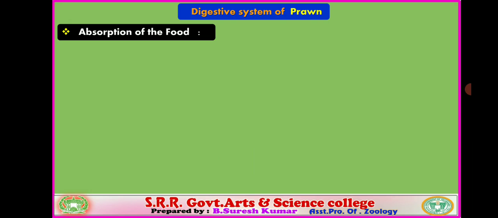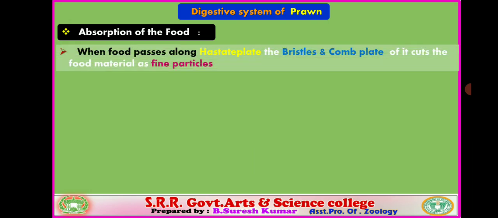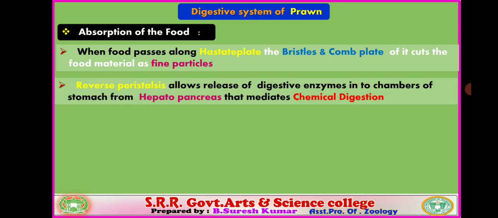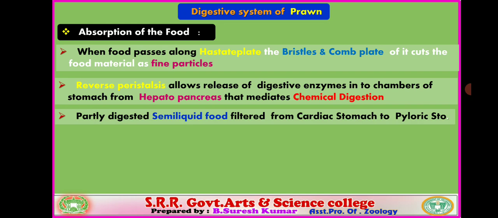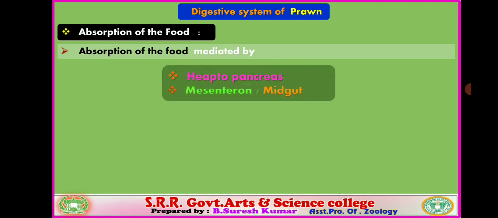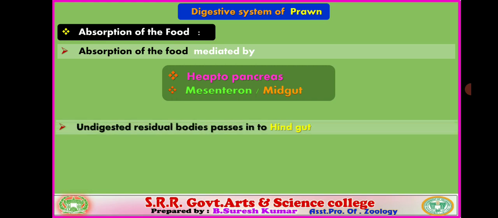Let us see the absorption of the food. When food passes along the plate, the bristles and comb plates cut the food material into fine particles. We already learned all these things. Let us see the absorption of food. The absorption of the food is mediated by the hepatopancreas and the mesenteron, otherwise the midgut. The undigested residual bodies pass into the hindgut.